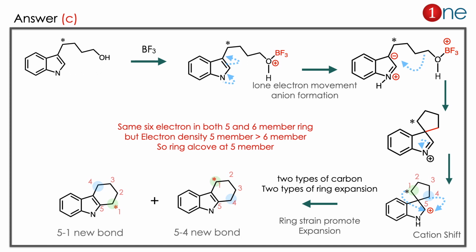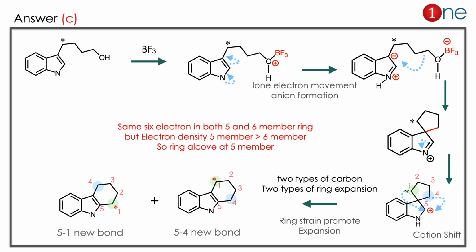If you compare the 5-member and 6-member ring, the attack will always happen on the 5-member ring because of its energy density. So the attack happens on the 5-member ring. The nitrogen can participate by its lone pair of electrons. The electron moves and ring closure occurs there. After the ring closure, you have the 5-member one. It is a tricky situation.